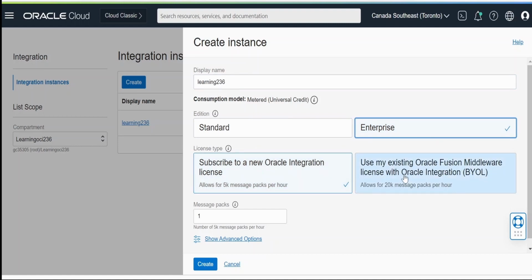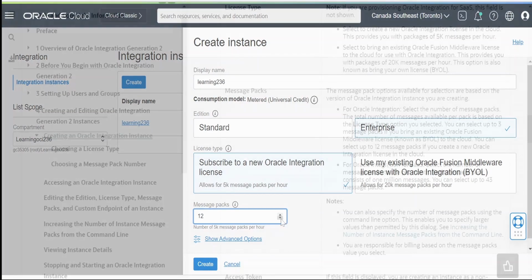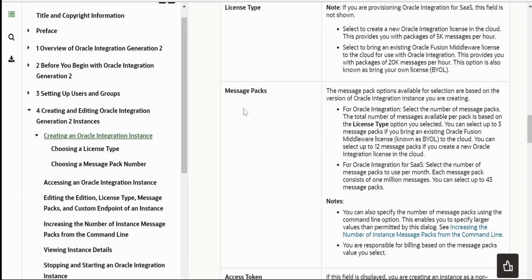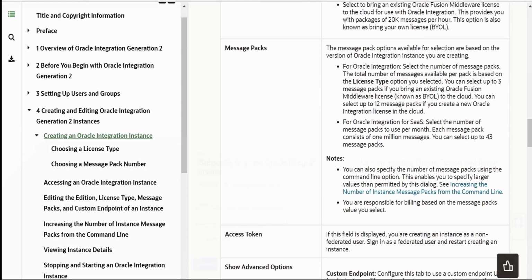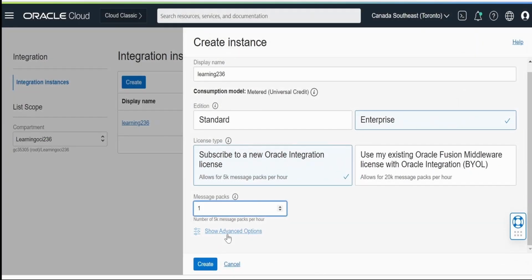If you are coming from Fusion middleware on-premise, then you can use your own license. That is nothing but bring your own license, or you can create a new license or subscribe to a new Oracle integration license by selecting this. So here we can select the number of message packs. We can increase or decrease from over here. Each message pack will have 5k messages. For more details, you can come to this table and check the row message packs. Here you will get more insight into what a message pack is. I'm keeping this as 1 as of now.